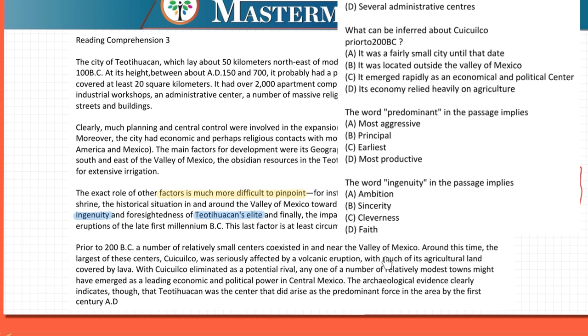Because of this only, it was economically heavy. That is, it was relying a lot on agriculture. That can be inferred from this, but it emerged as an economic and political center is also correct, because when it was eliminated, there was another place which emerged as an economic and political power. But we can also say that it relied on agriculture completely. So here the answer can be C and D also, but in the key answers they had mentioned the answer as C over here, but even D can be an answer.